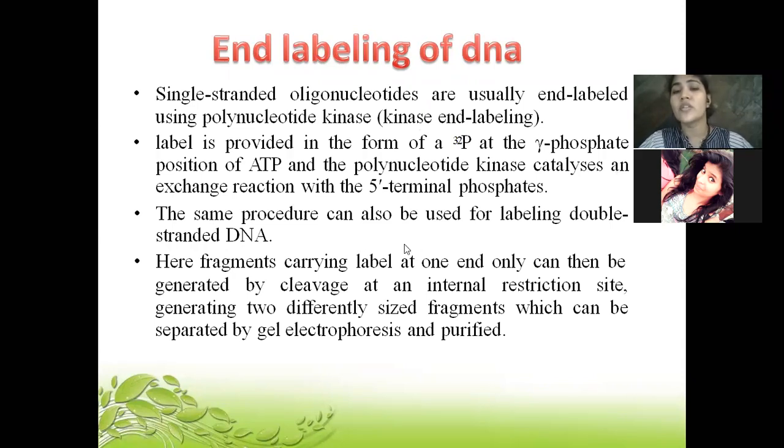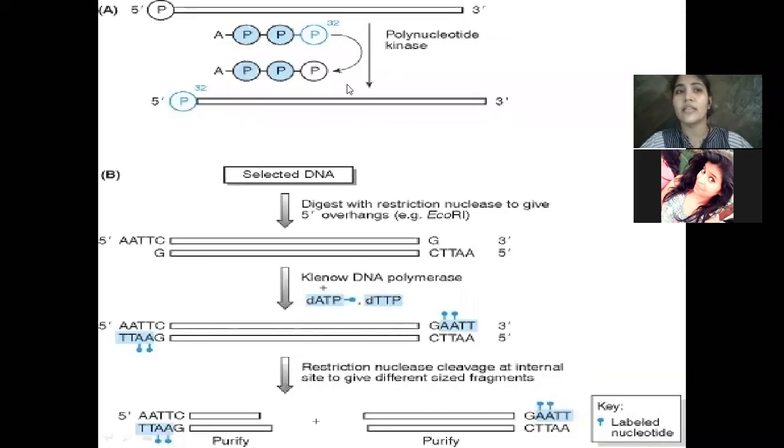The same procedure can also be used for labeling double-stranded DNA. Fragments carrying label at one end only can then be generated by cleavage at an internal restriction site, generating two differently sized fragments which can be separated by gel electrophoresis, and the labeled one purified. So we'll see how exactly this works.